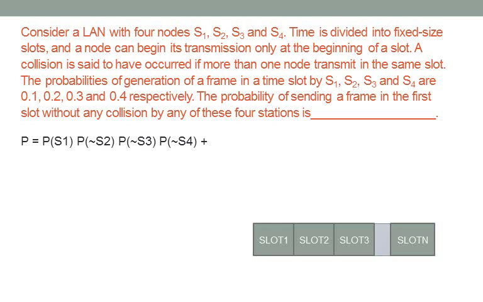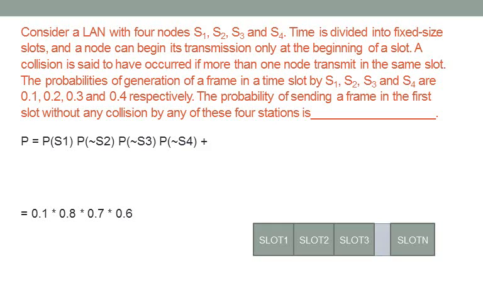Now what is the probability of transmitting the data? For station 1 it is 0.1. And what is the probability of station 2 not transmitting the data? 0.2 is of transmitting, so what will be of not transmitting? 1 minus 0.2, it will be 0.8. What is the probability of S3 not transmitting the data? It will be 0.7, and the probability of not transmitting data from station 4 is 0.6.